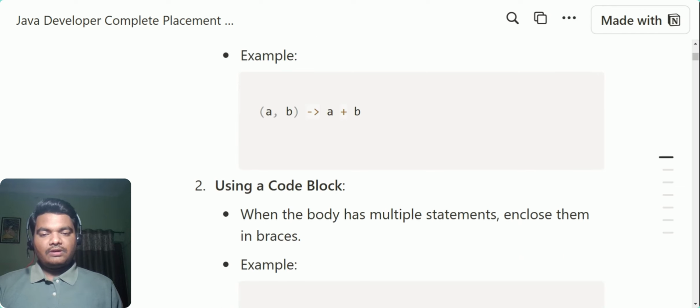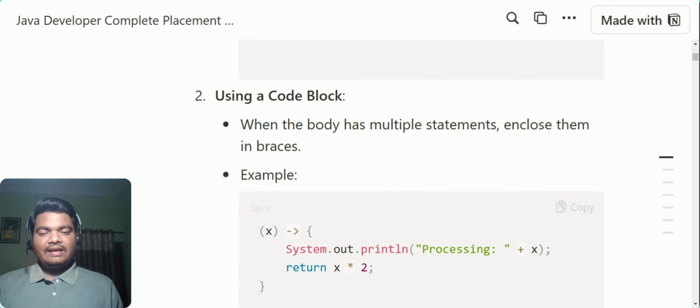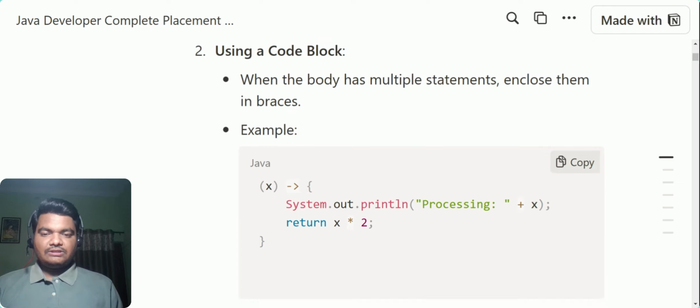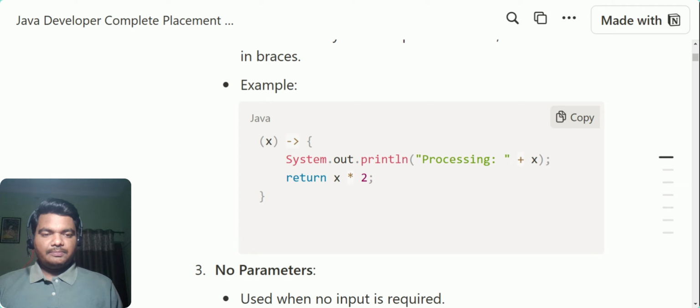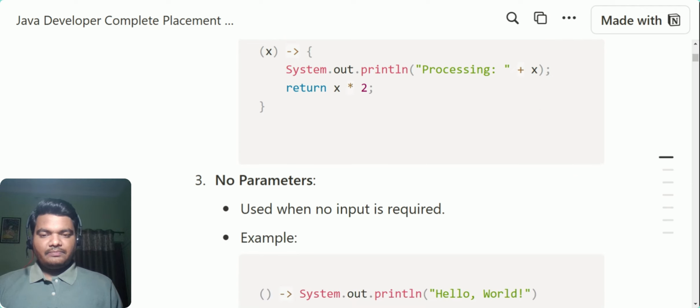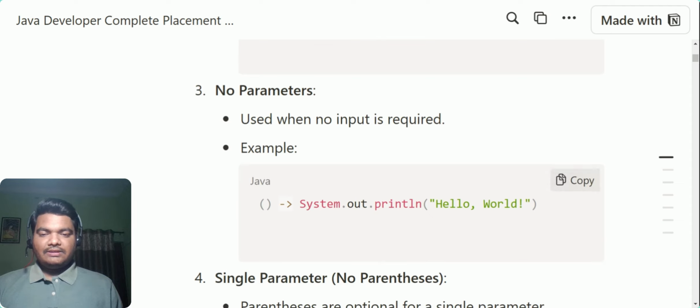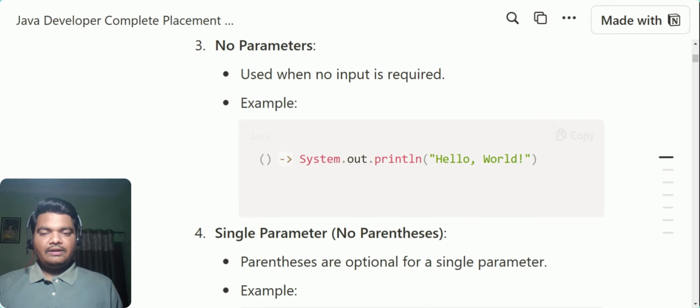Now, using a code block is another way you can declare it, where you have some statements wrapped inside braces like this. You have the input to the lambda expression, and then obviously you have the body. This way you can declare it, and at the end you return whatever your method or logic produces. Then there is the case with no parameters. This is also a lambda expression, where you are simply printing a statement.